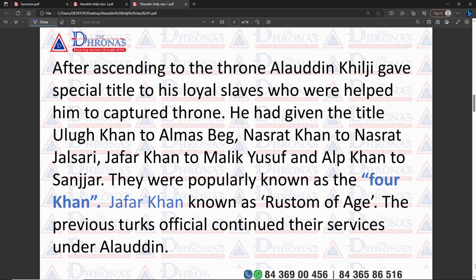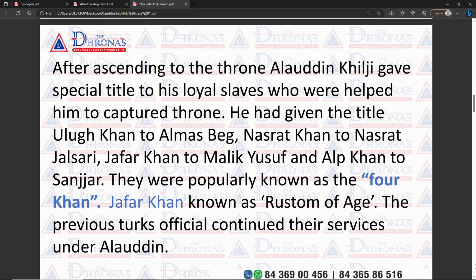So, after ascending to the throne, what did Alauddin Khilji do? At first he gave special titles to his loyal slaves who helped him to capture the throne. He had a group of very intelligent generals who helped Alauddin in each and every struggle of his life. So first of all, he gave special titles to those who helped him capture the throne.